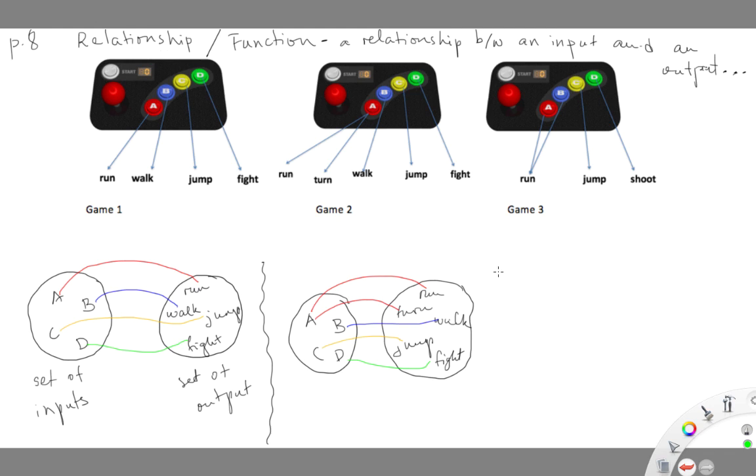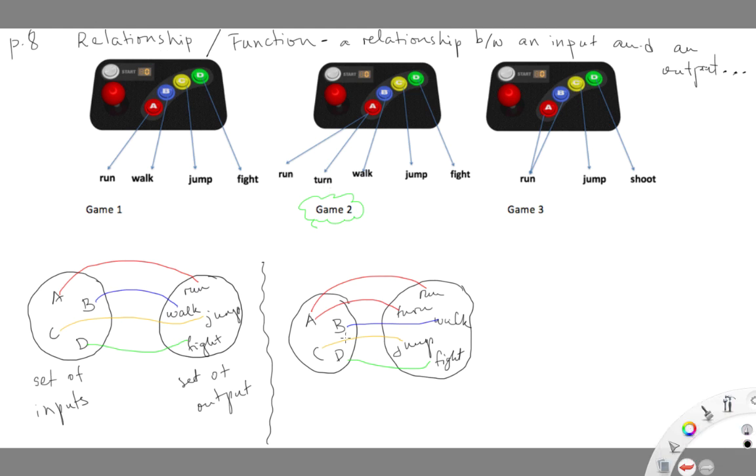So if I try to play game 2, I may end up in a lot of trouble, because let's say I'm being chased by this big ugly monster and I know that I cannot fight the monster and I want to just run away. I press button A, but instead of running away, I end up turning around. So definitely I'm gonna get killed in my game, right?